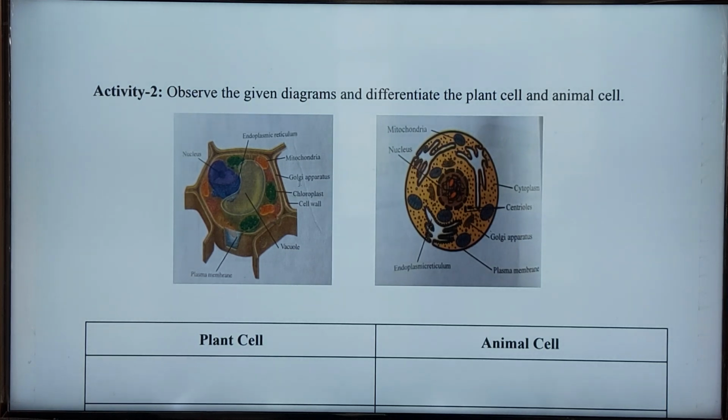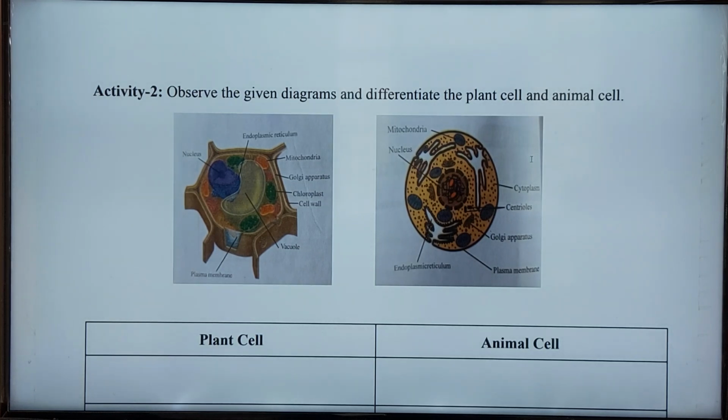This is a plant cell and this is an animal cell. Okay, let's see what the parts are. Already we have seen some parts: nucleus, endoplasmic reticulum, mitochondria, Golgi apparatus, chloroplast, cell wall, vacuole and plasma membrane. And let's see the parts of the animal cell: nucleus, mitochondria, cytoplasm, centrioles, Golgi apparatus, plasma membrane, endoplasmic reticulum.